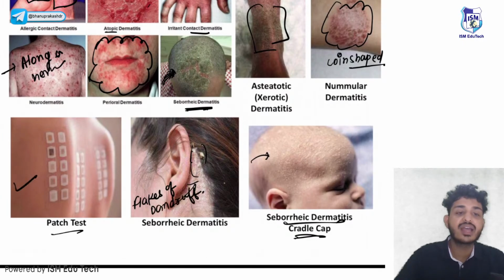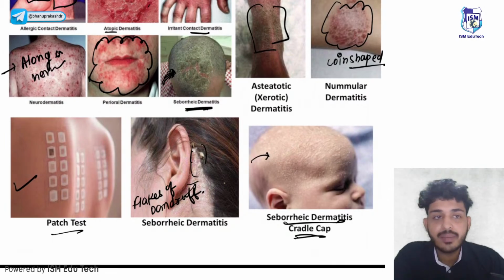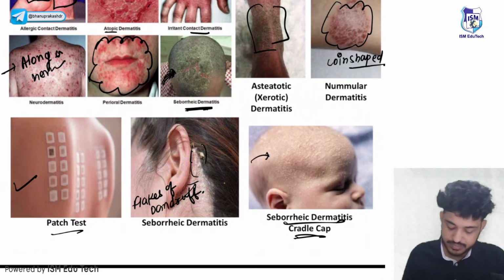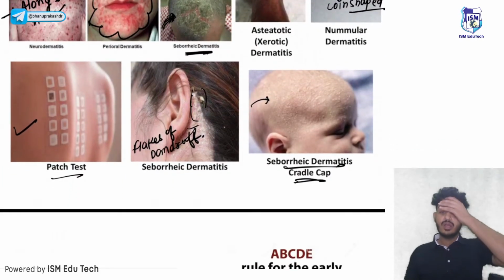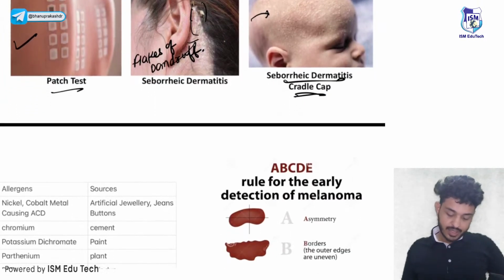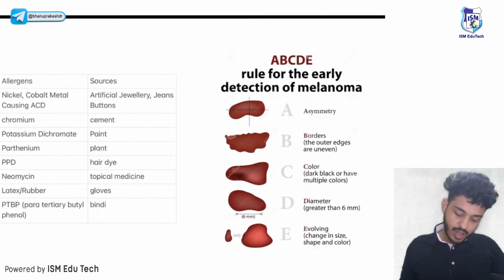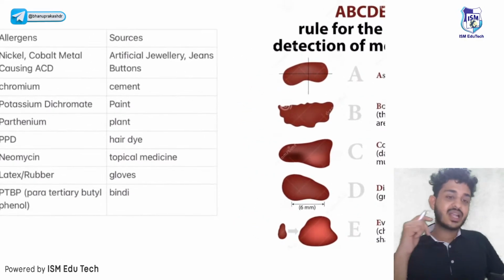And this test, again, is a patch test. This is a type 4 hypersensitivity. When will we take the reading? Again, 96 hours, more than 48 hours, right? And these are some allergens that you need to remember.